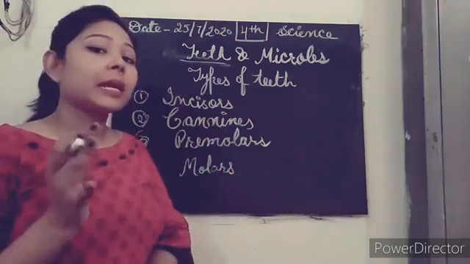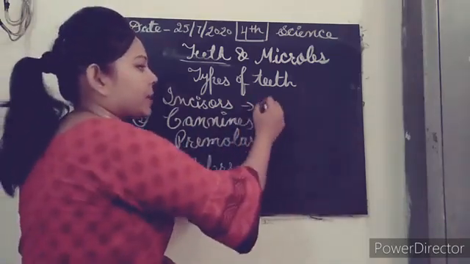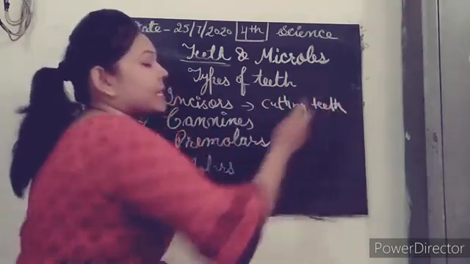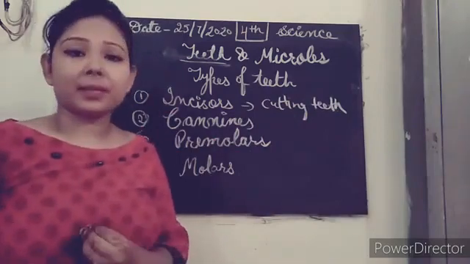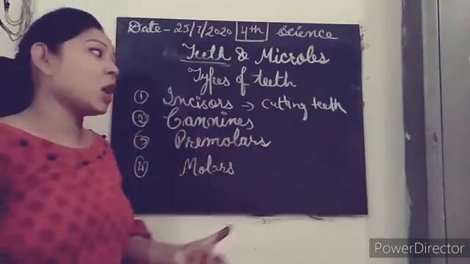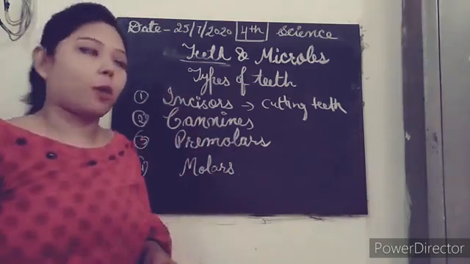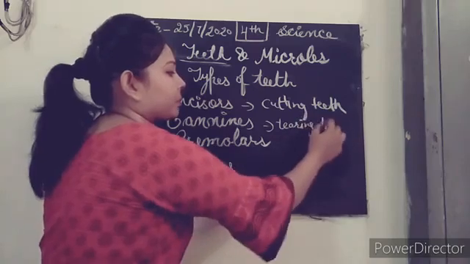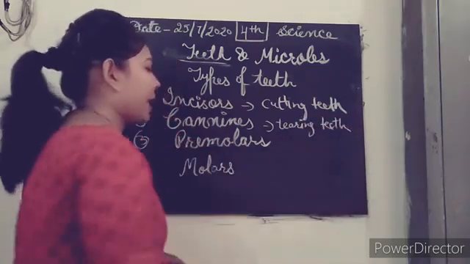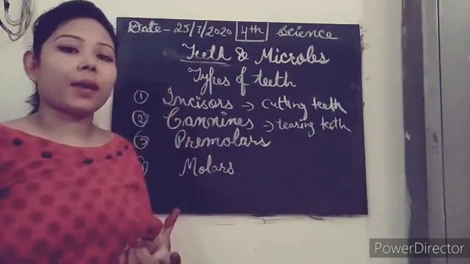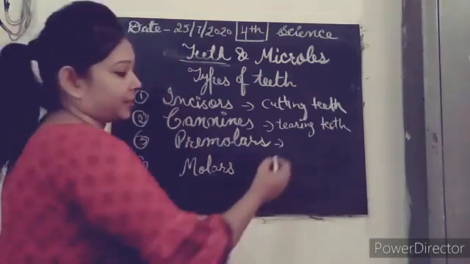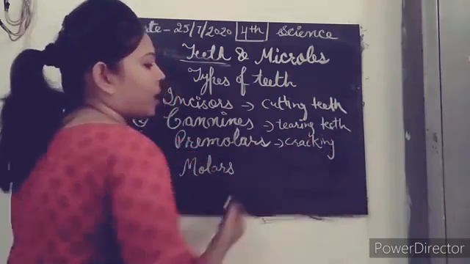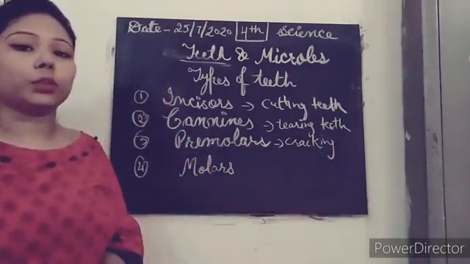Incisors are known as cutting teeth. They cut the food into small pieces. Then we have canines, which tear the food. These are known as tearing teeth. Got it? And the premolars are known as cracking teeth, so they crack the food.